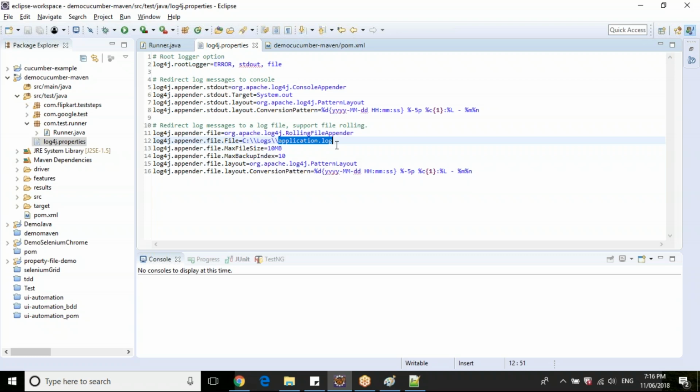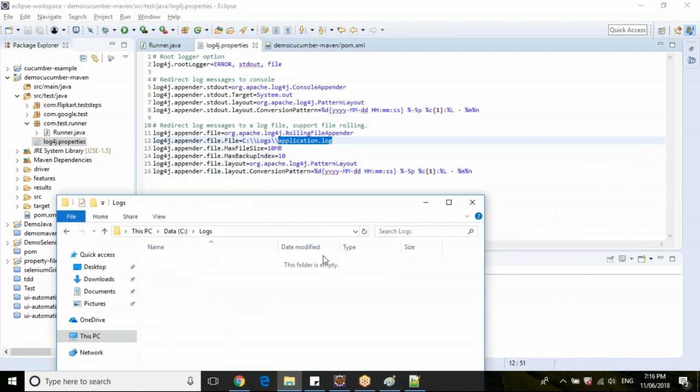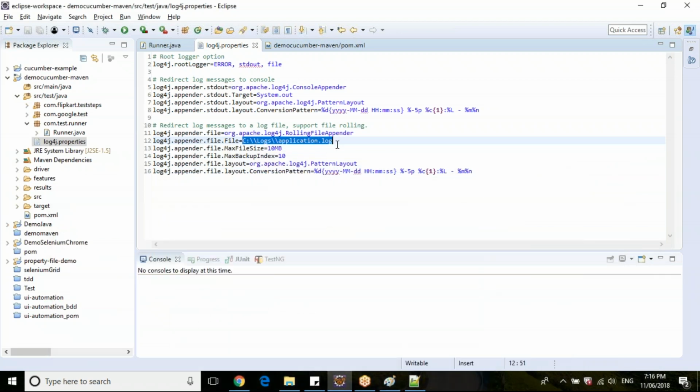Once you start executing your log, if the log is not already available, it will create a new file in that particular location and start appending the data to it. Clear? So the file creation is not mandatory, guys. It's optional. You can create and save the file, or it will be created automatically. Then you have maximum file size, which is how big the file can go. You cannot occupy the complete hard drive space just for logging purposes.